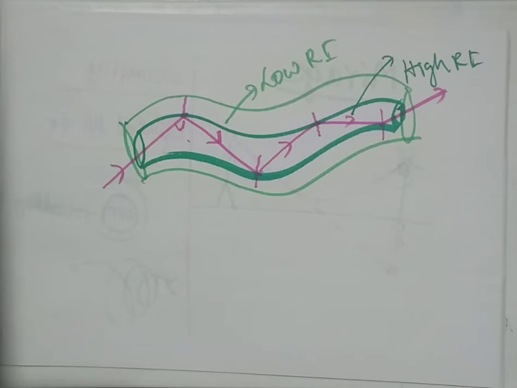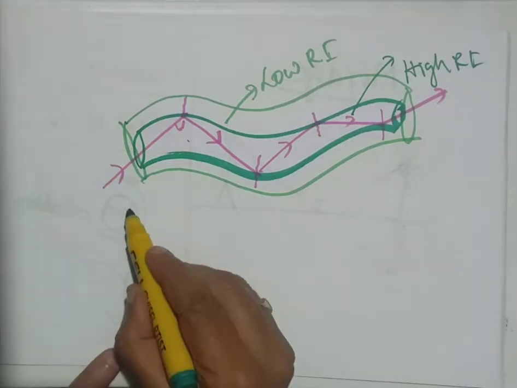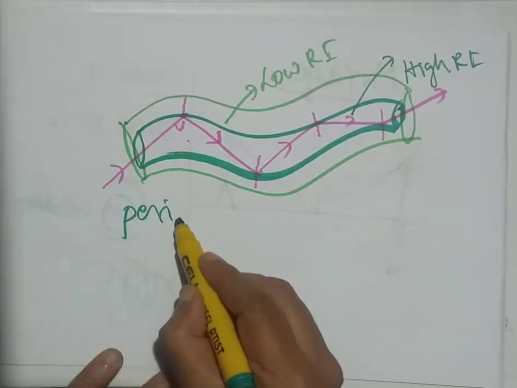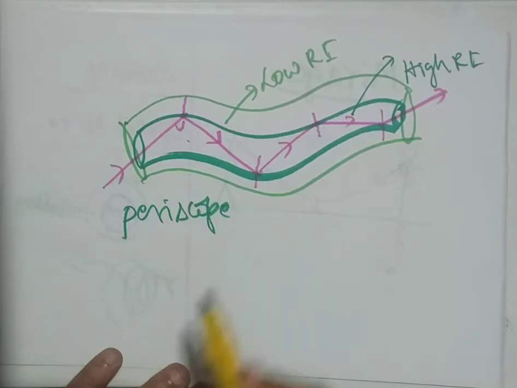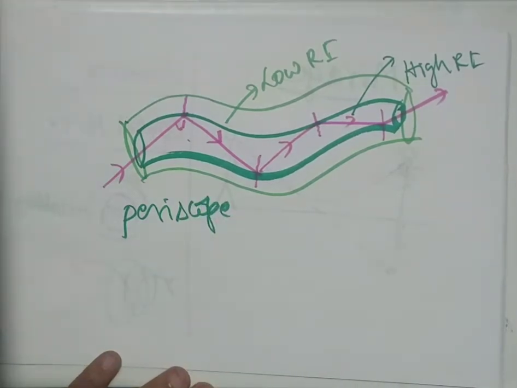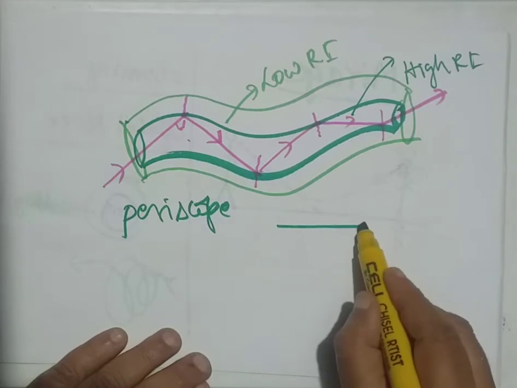Now, the second technical application of total internal reflection, I just pose a question. You may know what is called a periscope. Periscope is a device used to see objects at different height at the lower height. That is usually used in submarines to see the ships on the surface of water by sitting inside the submarine. This is what we call a periscope. I write a simple diagram of periscope.